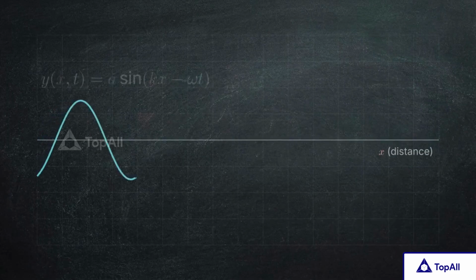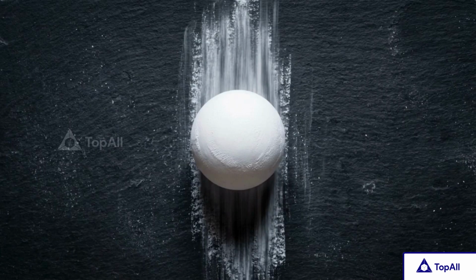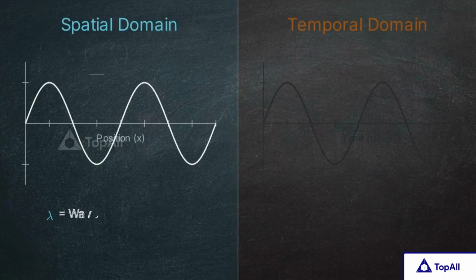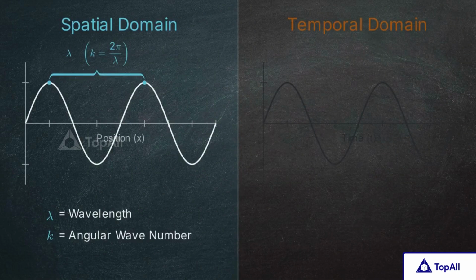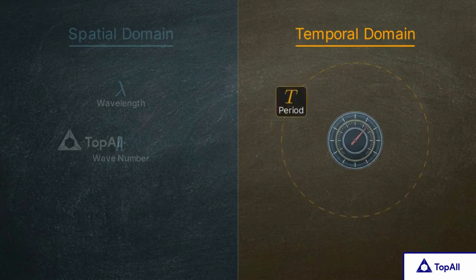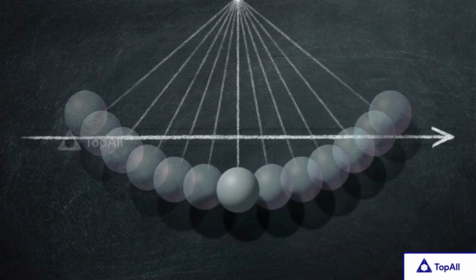We began by observing the shape of a wave traveling through space and drilled down to isolate a single particle trapped in a cycle of time. A wave operates across two distinct domains. First, we have the spatial variables, wavelength and angular wave number. Wavelength and wave number strictly measure physical distance, determining the geometry between identical phases in the medium. Second, we have the temporal variables, period, frequency, and angular frequency. These metrics exist solely in the dimension of time, measuring the duration and the exact rate of the particle's internal